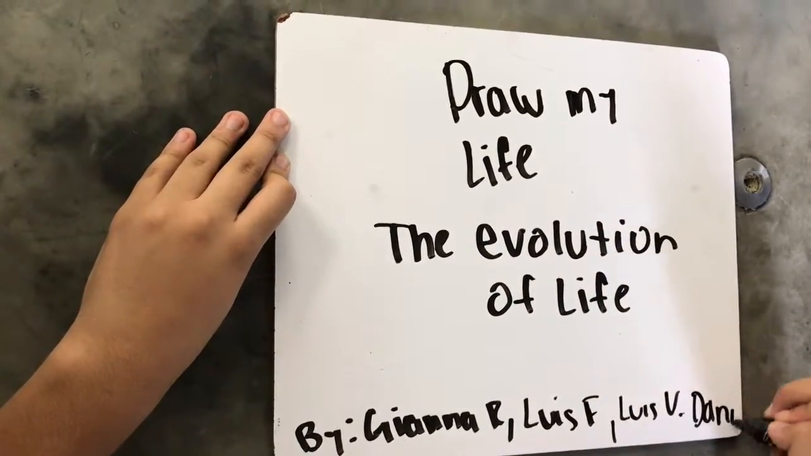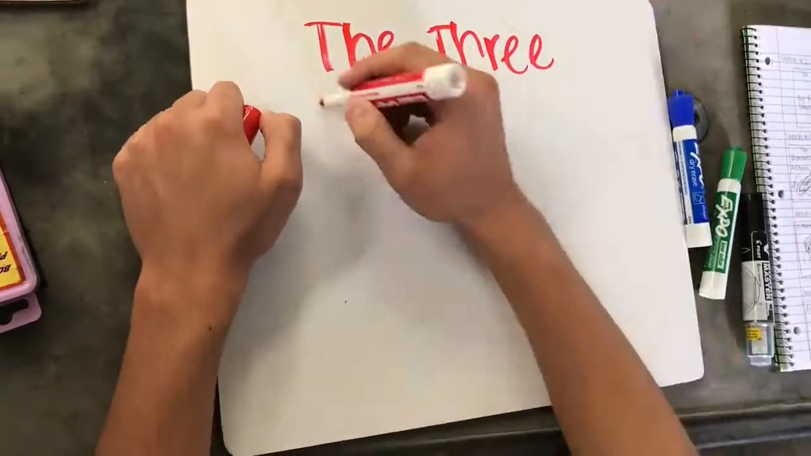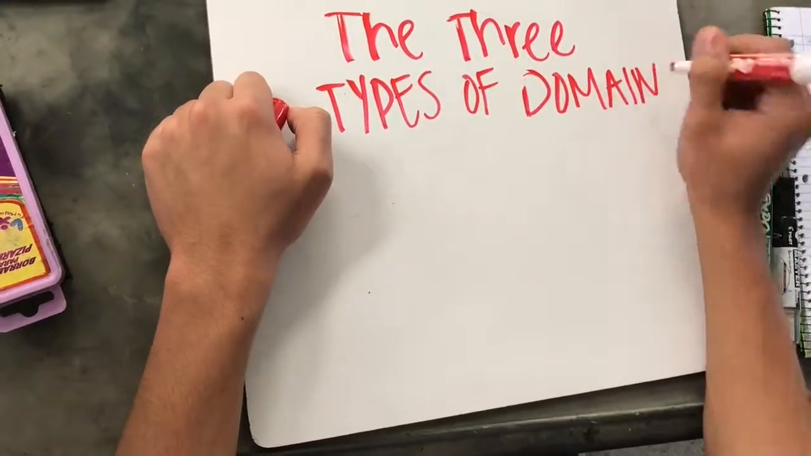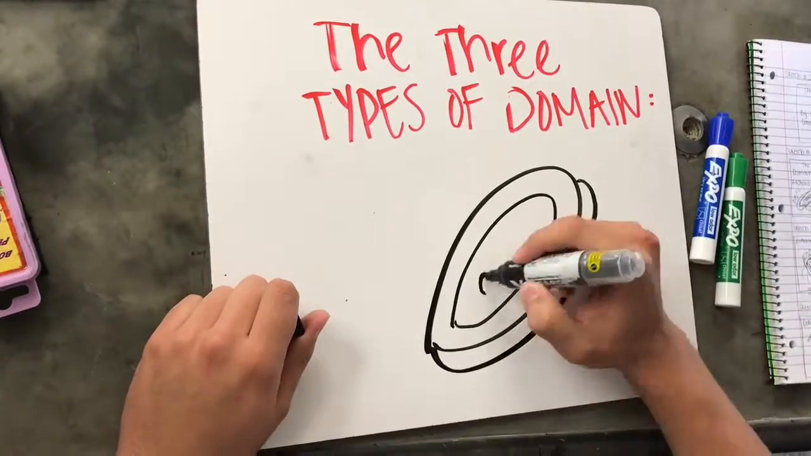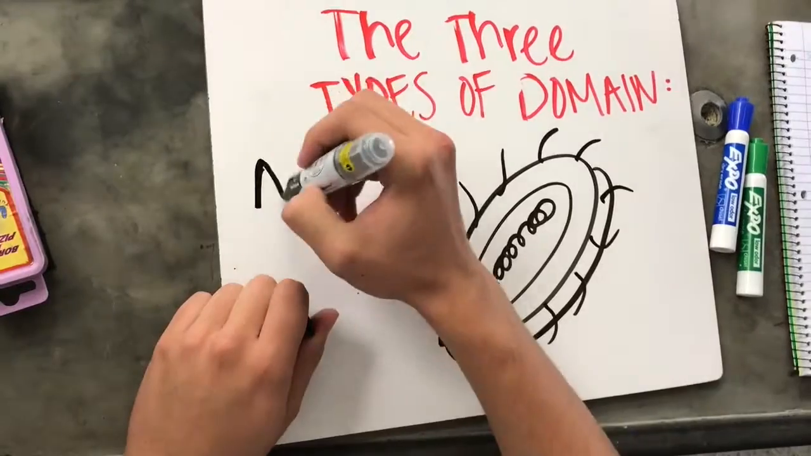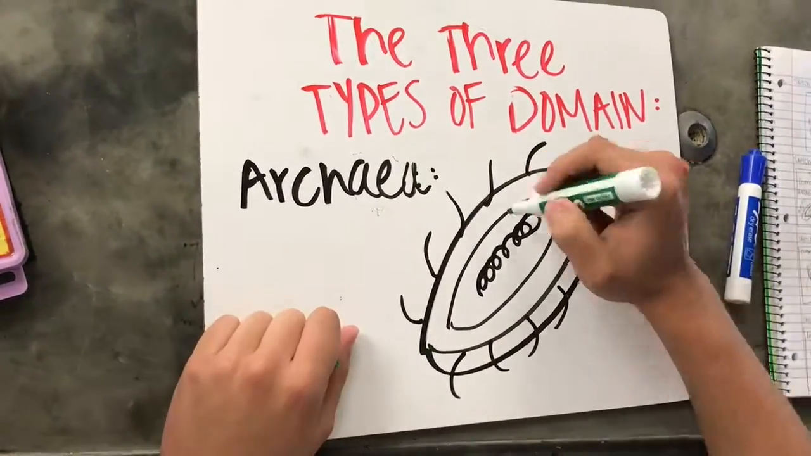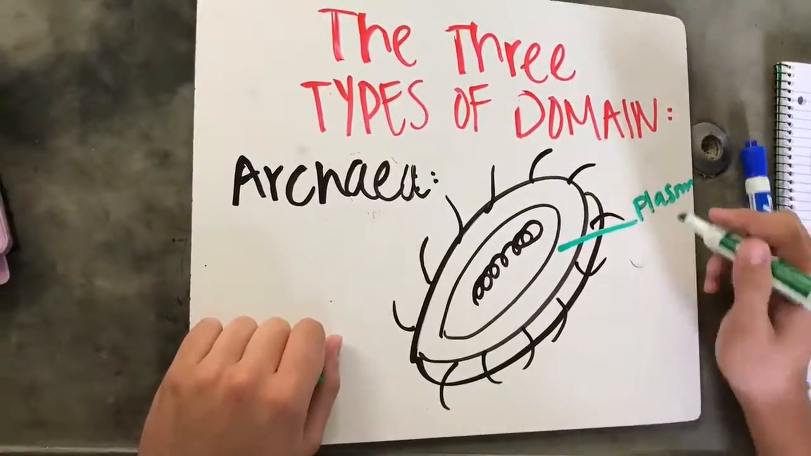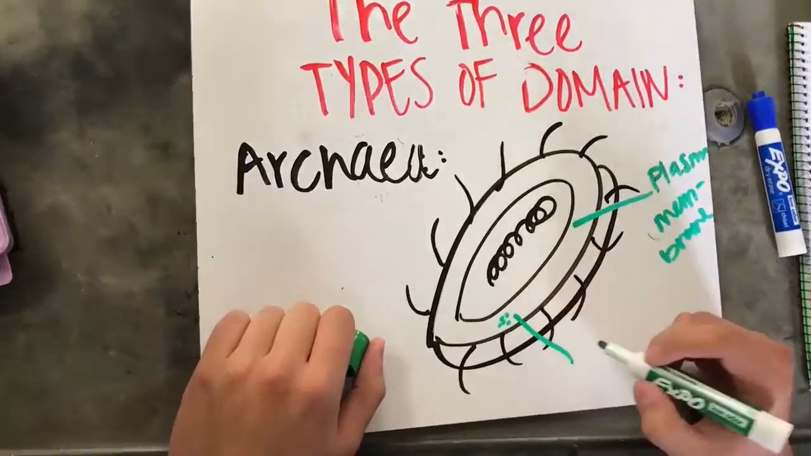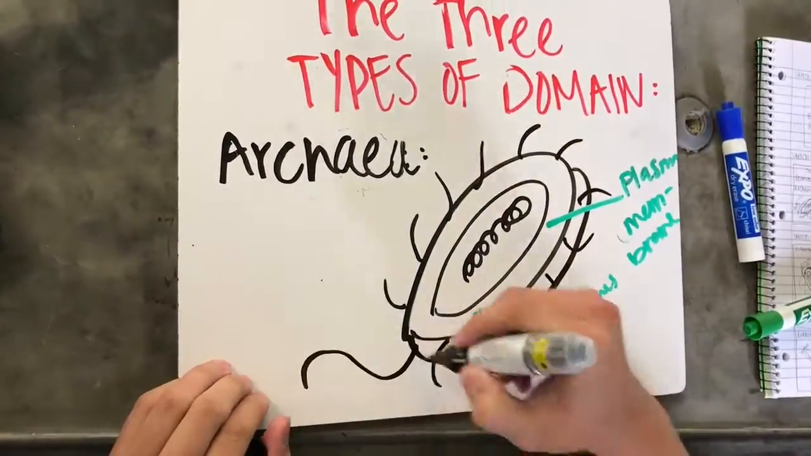and Daniela Palacio. Domains. The three types of domain are Archaea, its kingdom of archaic bacteria, its ancient bacteria. It doesn't have a nucleus, nor a membrane. It lives in harsh environments. Some examples are methanogens, which are found in sewage treatment plants, and halophiles, found in salty water,